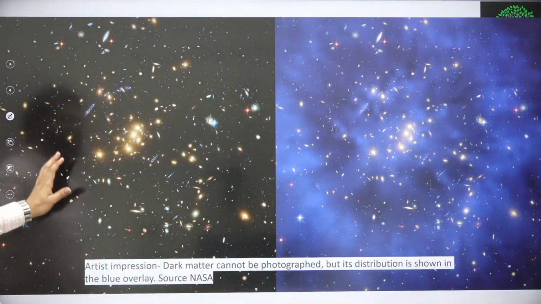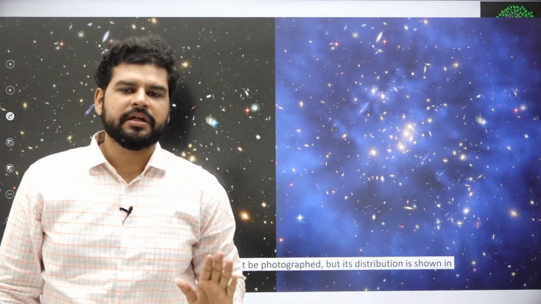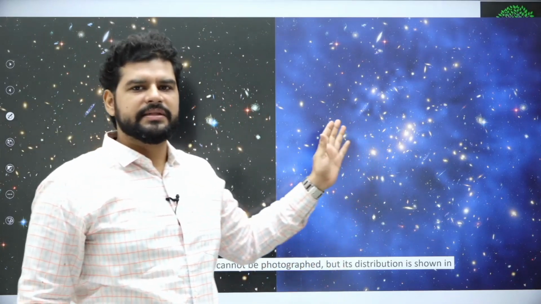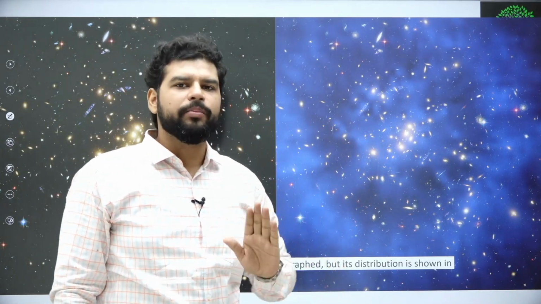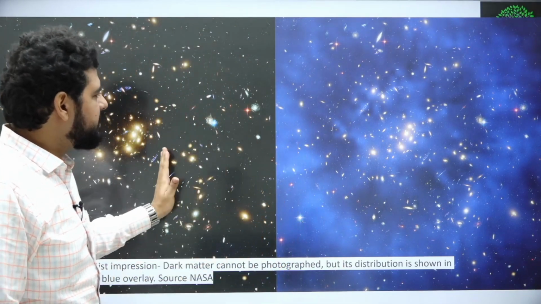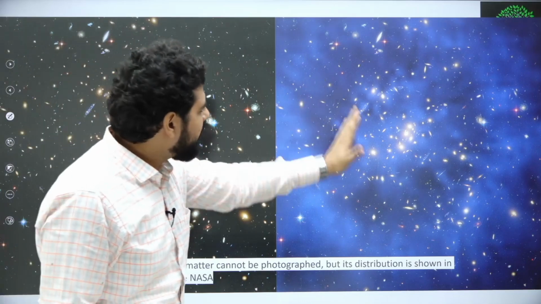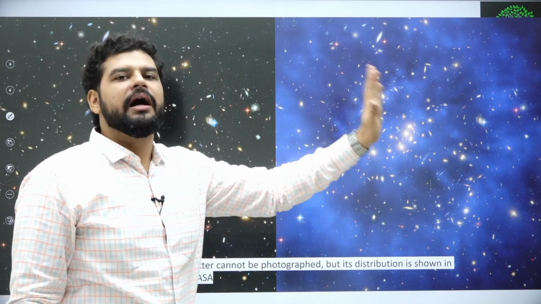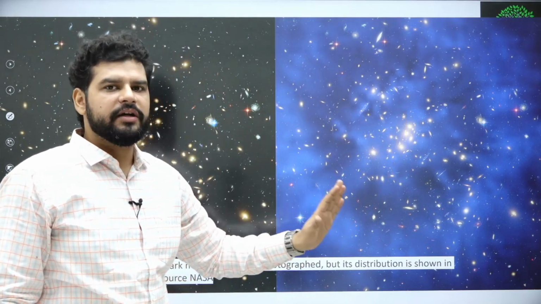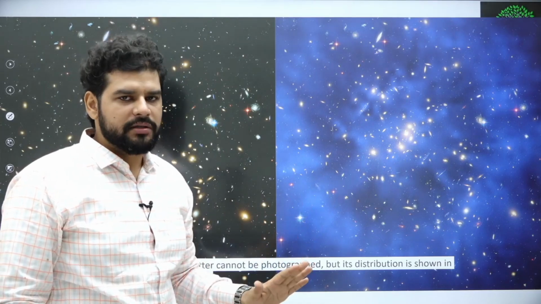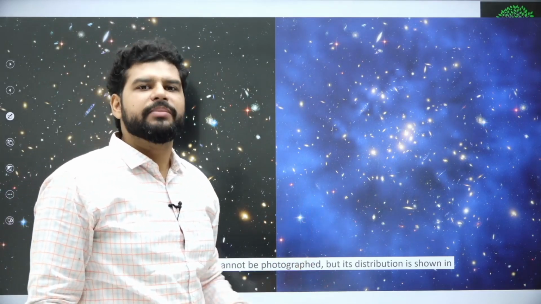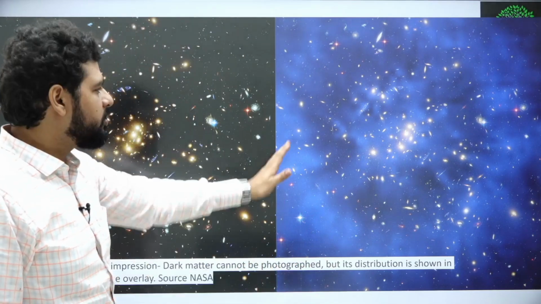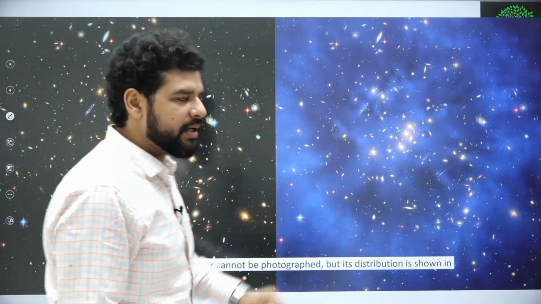All right. Now let us see an artist's image. This has been created by an artist. This is the image which is by the telescope, and this is the artist's image. If we see the blue part, and here there is no blue part, right? So the blue part shows possibly how dark matter would look if it was visible, but it is not. It is not in the visible spectrum. Only 5% of the universe is visible. This is not visible. This is just an artist's impression, right?